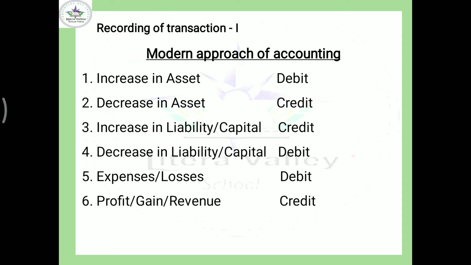Expenses and losses, always debit, always. While profit, gain and revenue, always credit. So we will analyze a few transactions and find out increase and decrease with the help of debit and credit. So come to the next one.